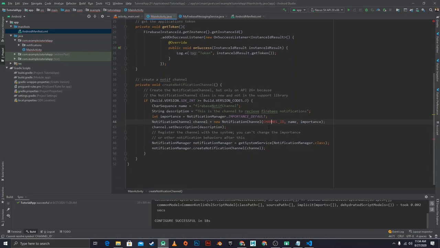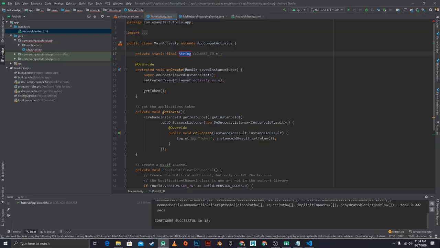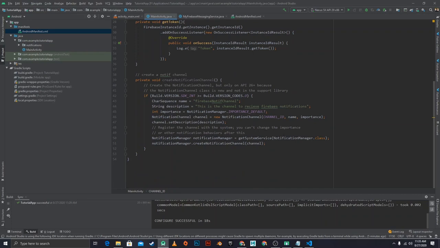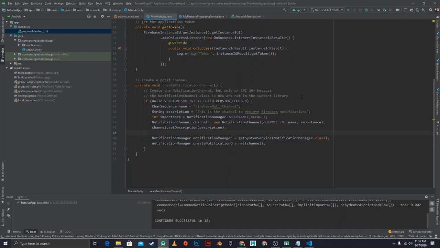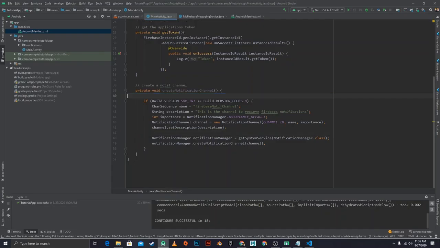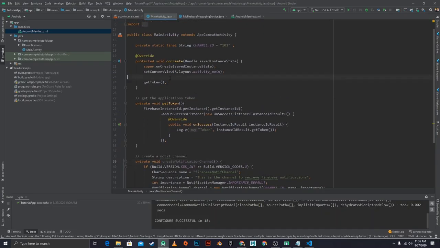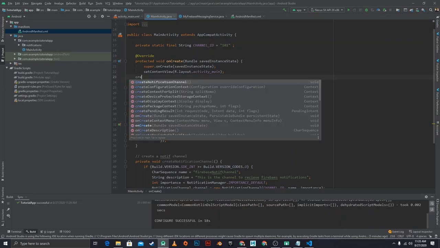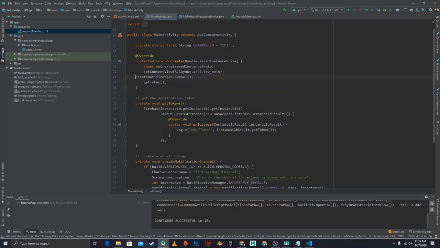And we need to set up the channel ID, so I'm gonna create a constant field right here. So private static channel ID, I'm just gonna call this 101, and let's just delete some of these comments because I don't need them taking up too much space. There we go. And then we can just create the notification channel at the very top right there, like so.